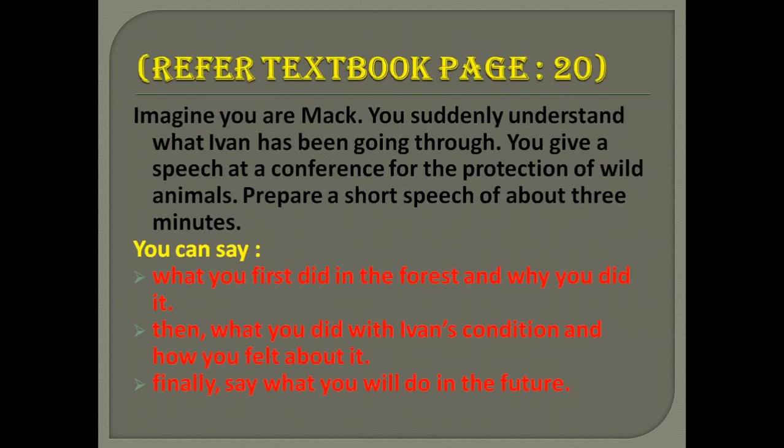There is an exercise, children, in textbook, page number 20. You have to imagine you are Mac. You suddenly understand what Ivan has been going through. You give a speech at a conference for the protection of wild animals. You have to prepare a short speech of about 3 minutes. So these are the points that you can use when you are preparing your speech. What you first did in the forest and why you did it. Then what you did with Ivan's condition and how you felt about it. Finally, say what you will do in the future. So this is what you are going to do. You have to prepare a speech.